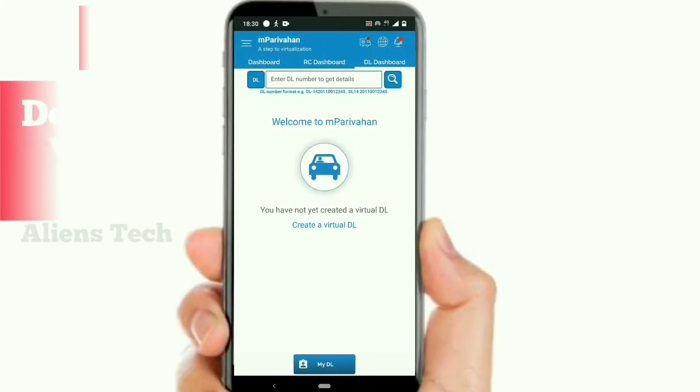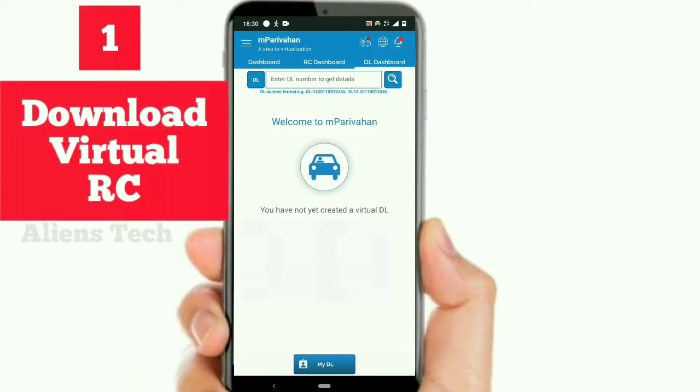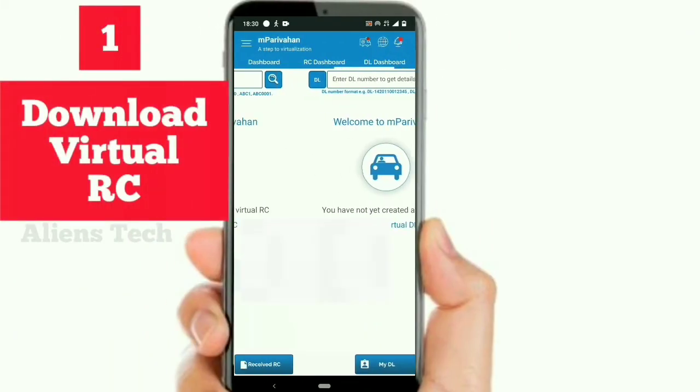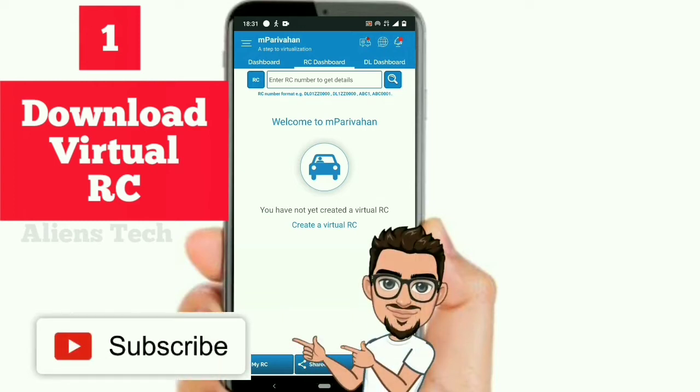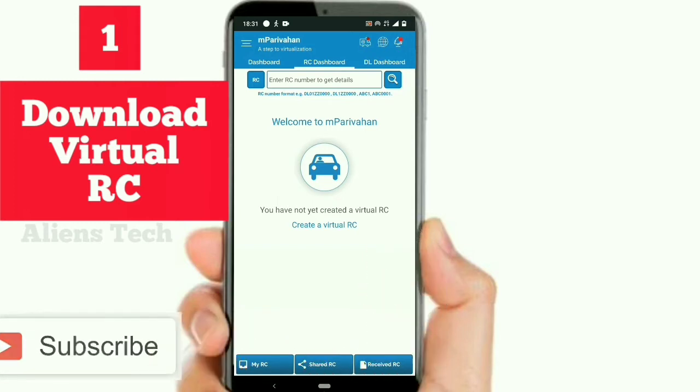The first feature of this app is to download the virtual RC book. What do you mean by virtual RC book? Virtual RC book is used for KYC services related to transport services, and you can use the virtual RC book as a valid ID proof instead of having the hard copy as a document. Okay, so I am going to create the virtual RC book here.